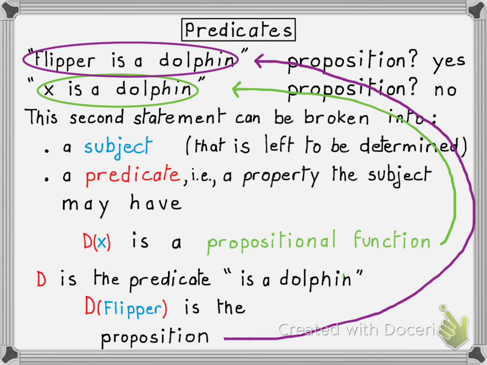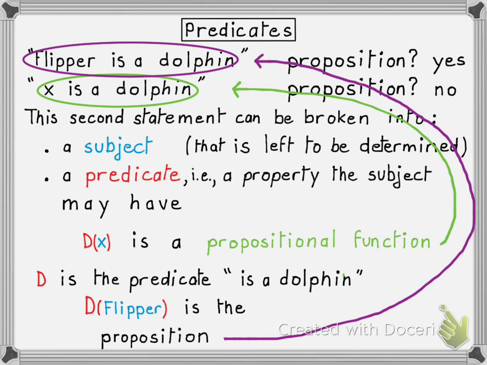So just remember the important distinction between the predicate D, which is just the name for a property, and the propositional function D of x. The difference is that D is just a predicate. There's not much you can do with it, whereas D of x is a function that expects an argument, quote unquote, and once you give it that argument, it returns a proposition, like we did just here.